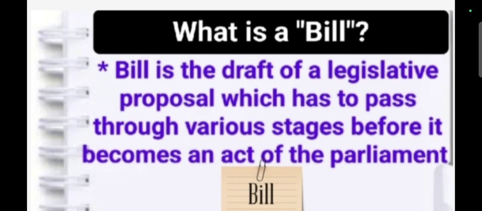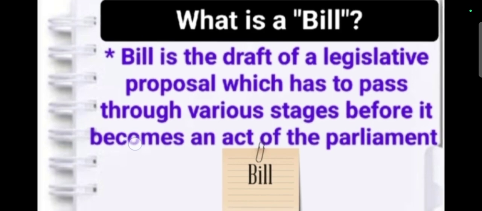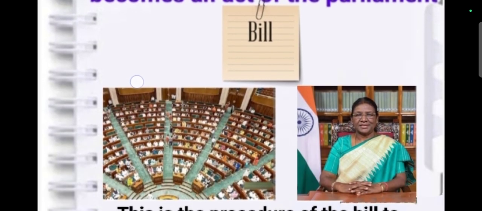We already know that a bill becomes an act whenever the president's assent is given. A bill is a draft of a legislative proposal. Legislative is nothing but a type of law written by any house, Lok Sabha or Rajya Sabha. It is a law proposal which has to pass through different stages, from Lok Sabha to Rajya Sabha, and from Rajya Sabha to the president. It becomes an act of Parliament when it gets the majority.